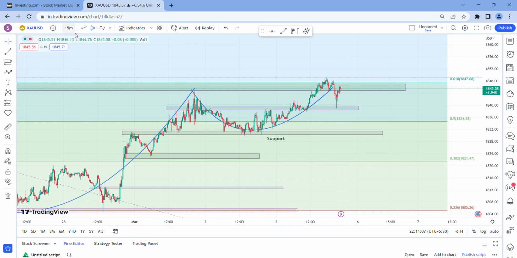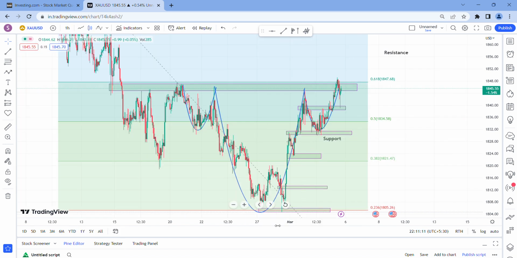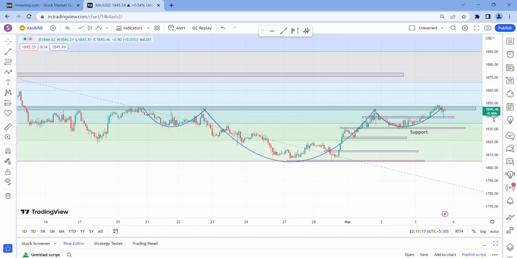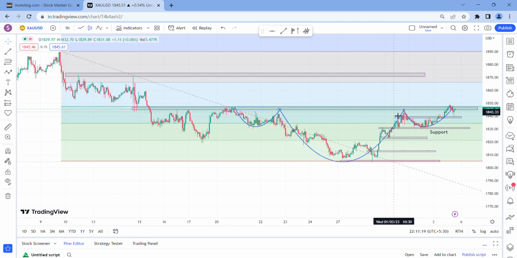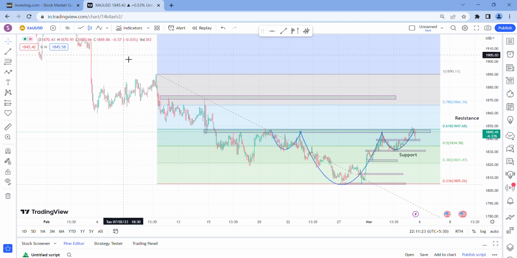Well, let us take the 1 hour time frame. We all know that gold is in bearish mode. For the past almost 1 month it was in bearish mode.